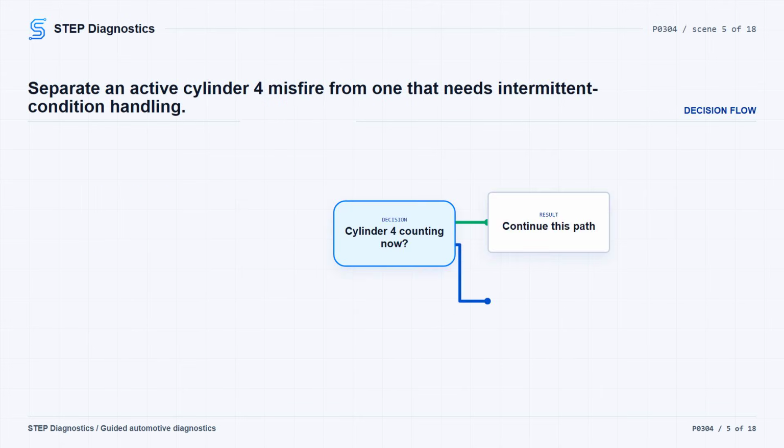When the misfire is happening, watch the downstream O2 sensors and open the misfire monitor to see which cylinders are being counted. If cylinder 4 is showing excessive misfires right now, continue with this path. If it is not active, handle it as an intermittent condition instead of forcing the rest of the test.